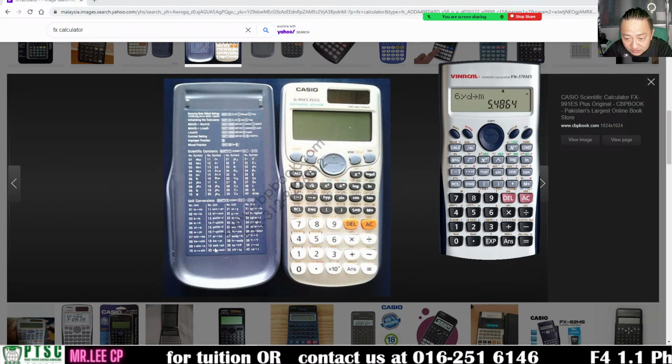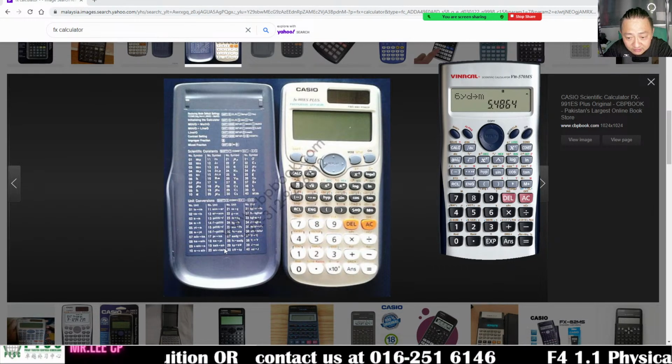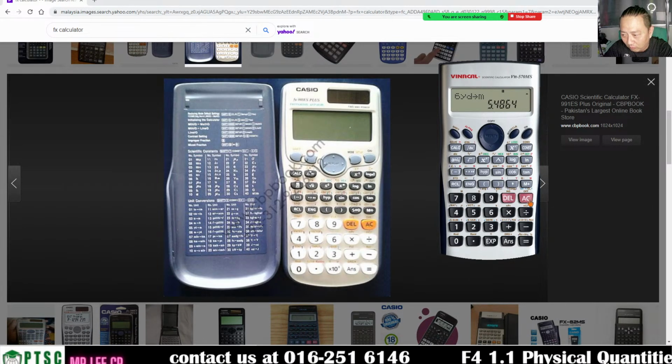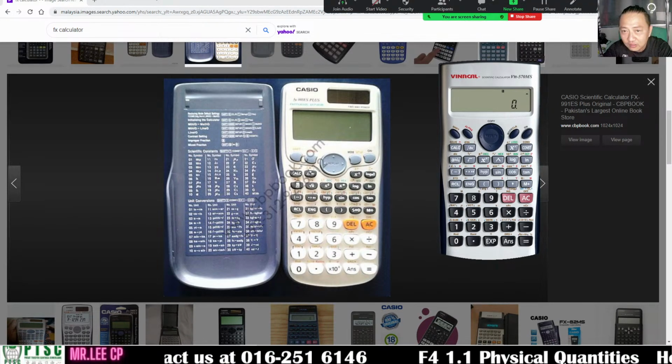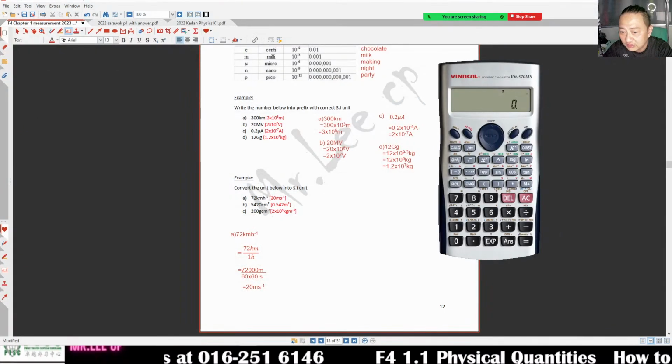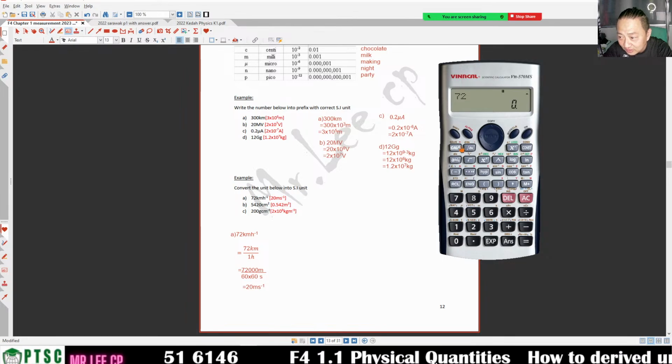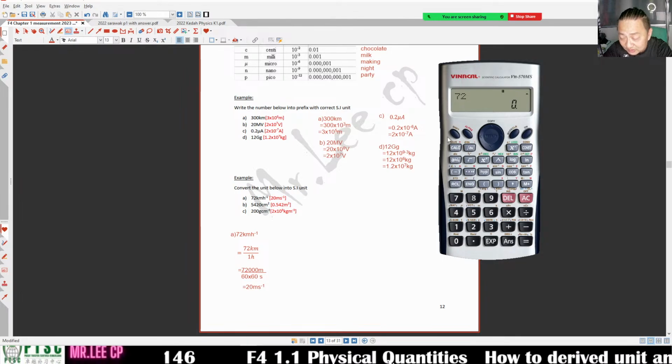Here you see 19, kilometer per hour change to meter per second. So my question just now is 72 kilometer per hour. I want to change to meter per second.